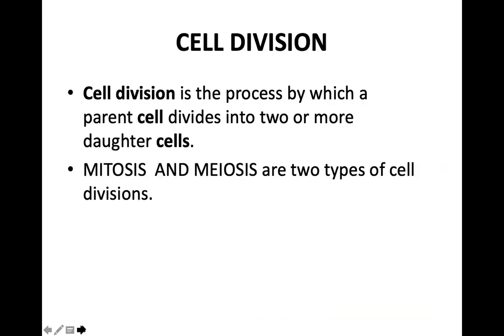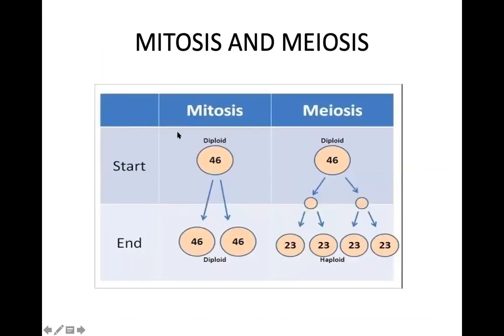Cell division is a process by which a parent cell divides into two or more daughter cells. The main types of cell division are mitosis and meiosis. This is mitosis. Let us take that in mitosis, the number of chromosomes is 46. After cell division, it will give rise to two daughter cells, and they are diploid in nature. Diploid means 23 pairs. So here the diploid status remains. The two daughter cells have the same number of chromosomes as the parent cell.